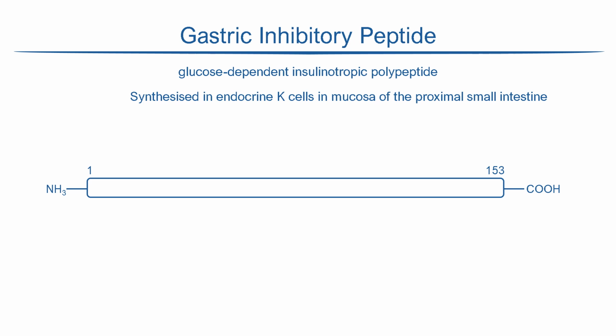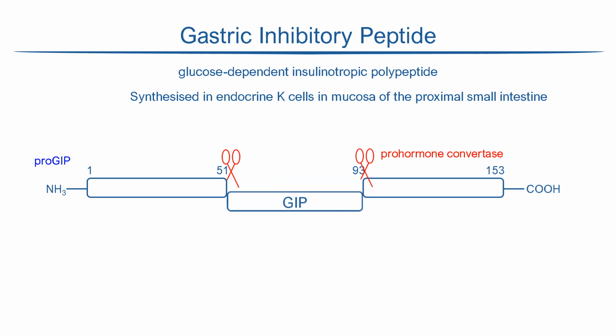It is called pro-GIP and contains the amino acid sequence of GIP between residues 51 and 93. A prohormone convertase cleaves either side of the GIP sequence to release the mature GIP peptide from its precursor.